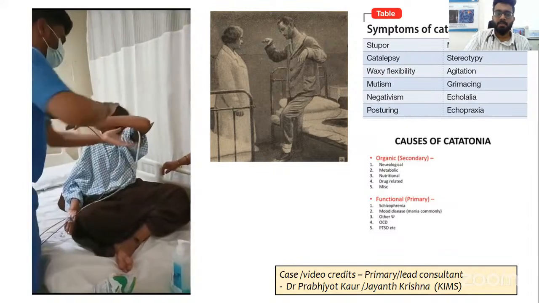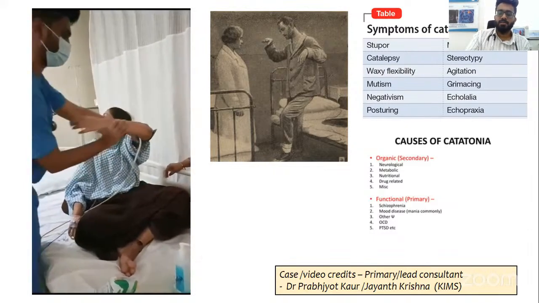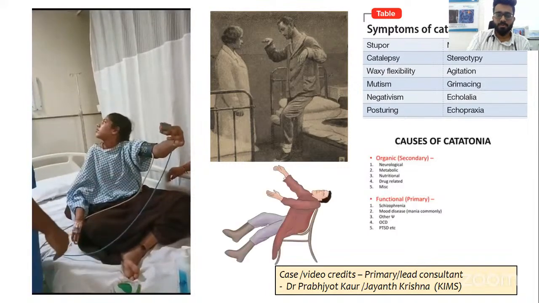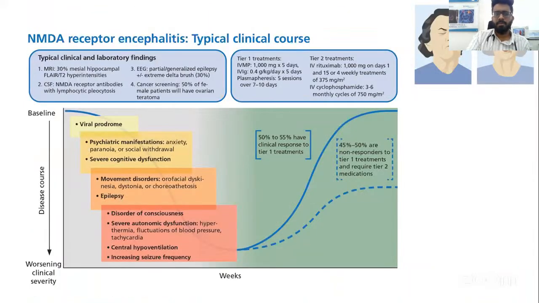But this child has NMDA receptor antibody encephalitis. So this child responded very dramatically to pulse steroids. So a little bit about NMDA receptor encephalitis. It's extremely important in pediatric practice. Any subacute to chronic disease presenting with history of psychiatric manifestations like paranoia, social withdrawal, decreased scholastic performance, anxiety, emotional lability, and then later on presenting with movement disorder and epilepsy, you start thinking about autoimmune encephalitis, predominantly NMDA being the most common in children. So it's a treatable condition. Whenever you suspect this, you have to test for CSF antibodies and treat with steroids.